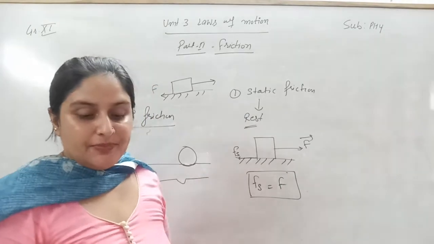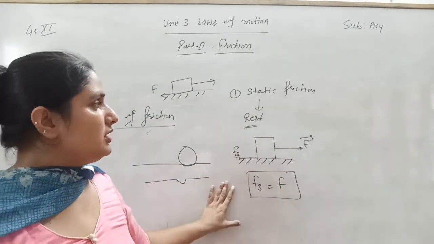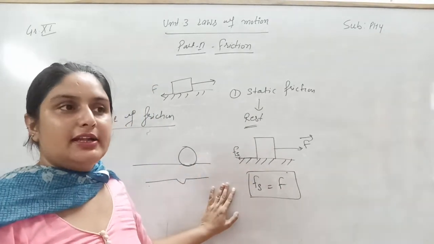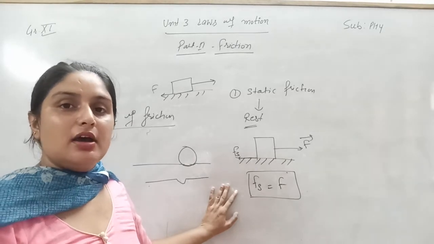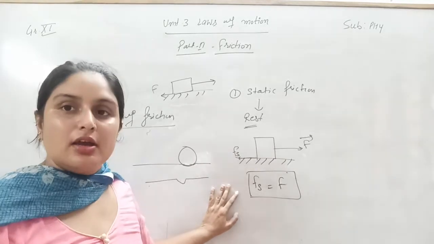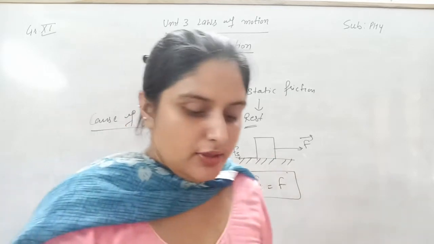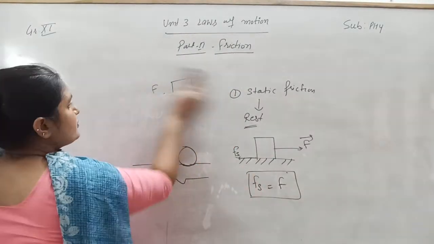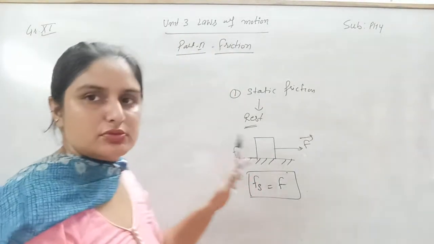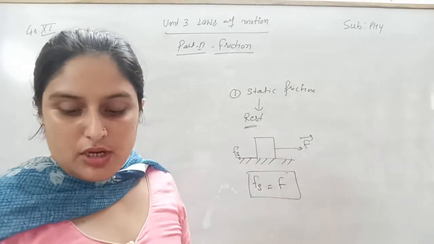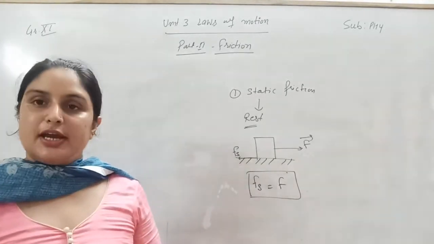So in this way, static friction is the frictional force that totally counterbalances the applied force. Next we come to the limiting force of friction, but before that, firstly we are going to talk about kinetic friction.